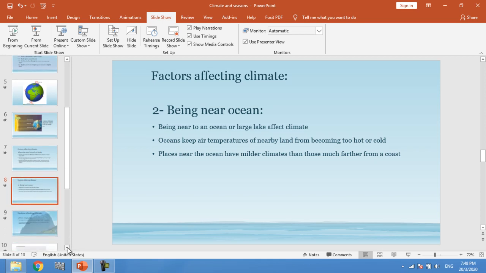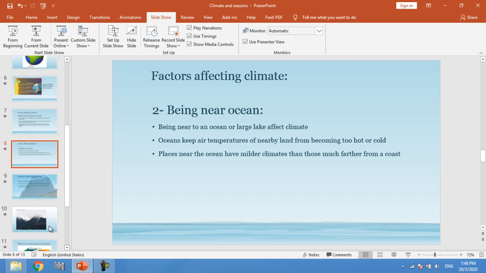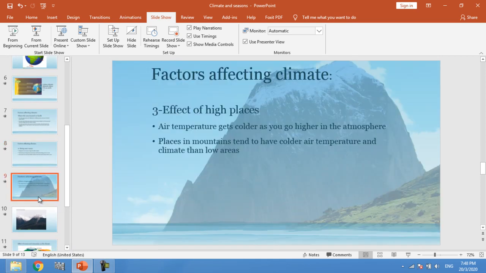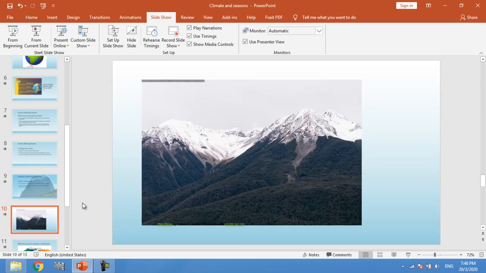What is the third factor we have? The third factor is the effect of high places. The higher we go up, the colder it is. This is our rule. This area is colder than this area.